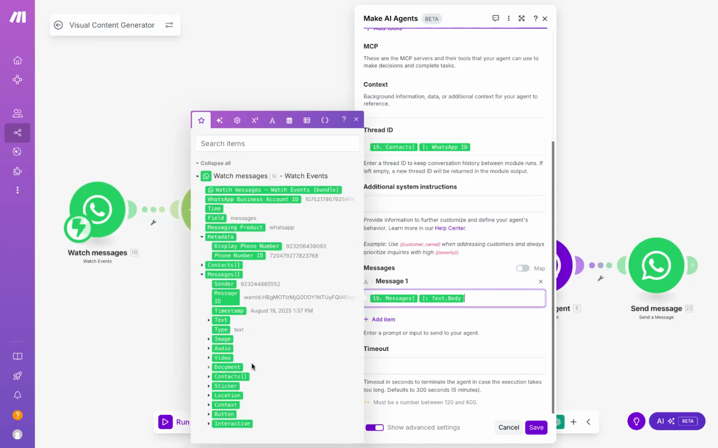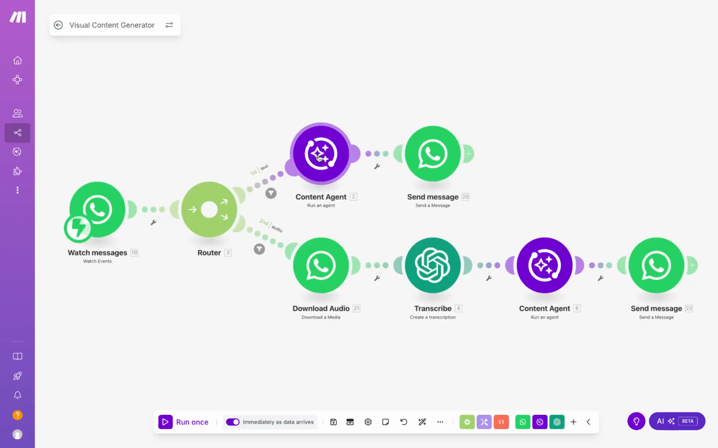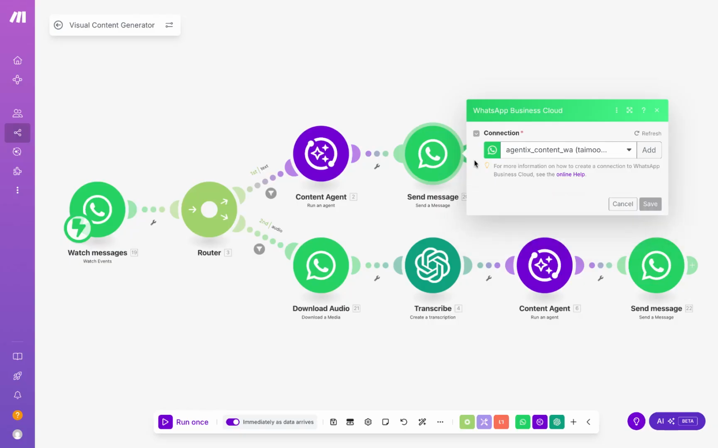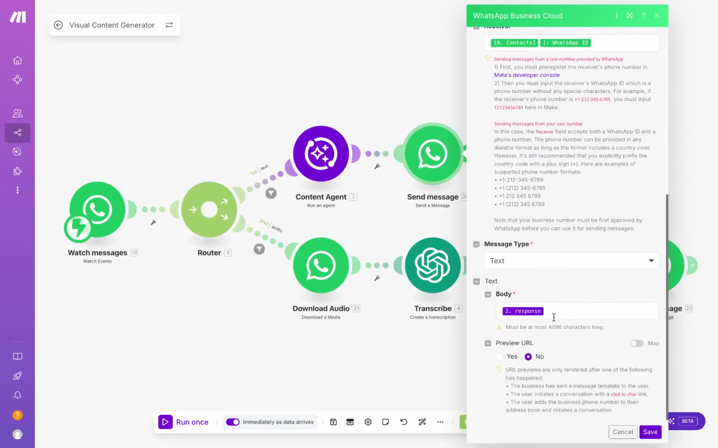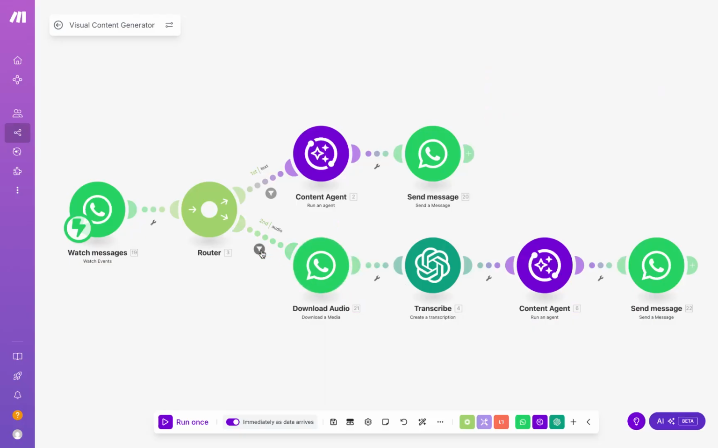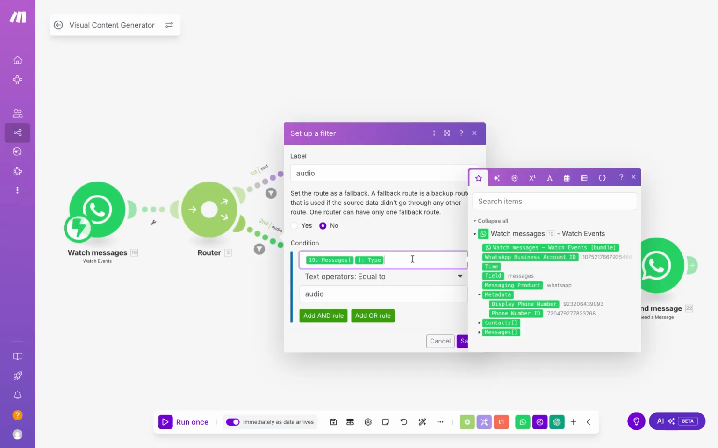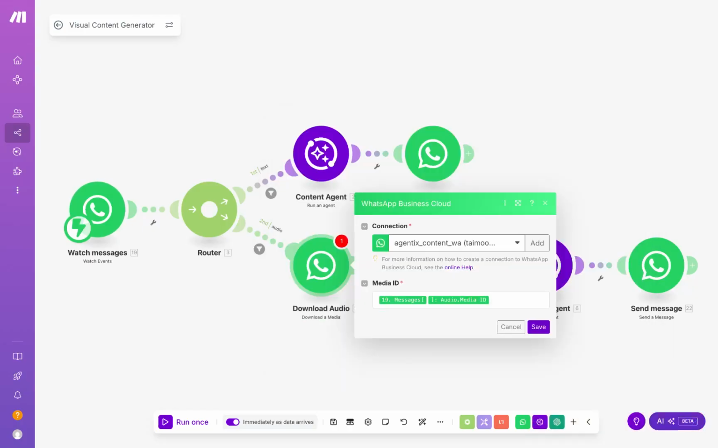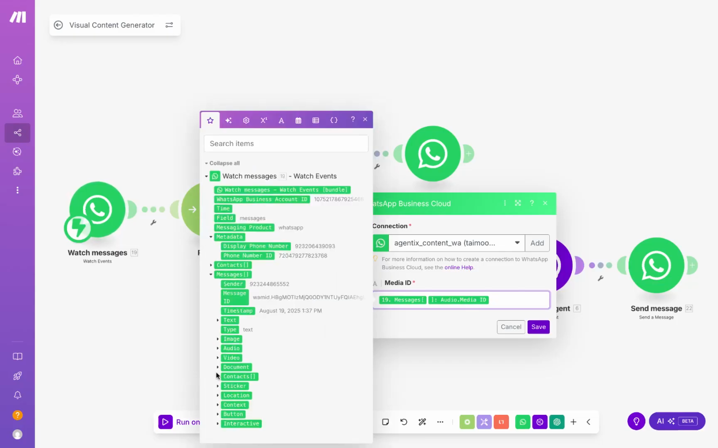like so. There we go. Once this agent produces a response, we're going to map it in the next module as the text body. As for the voice note, we're going to set a filter that specifies that the message has to be of type audio. We'll map a media ID from the first module for this voice note, like so.